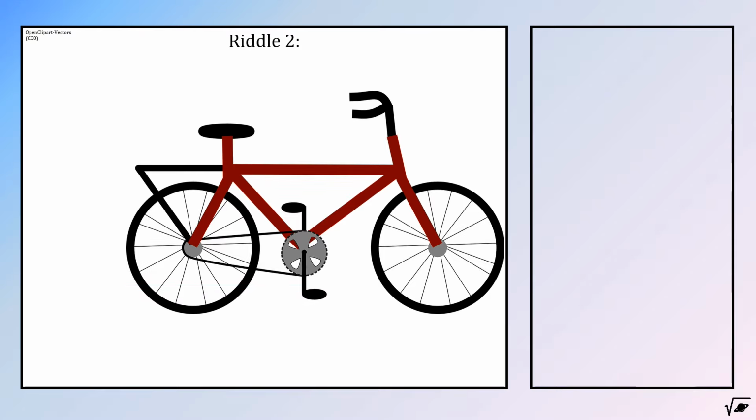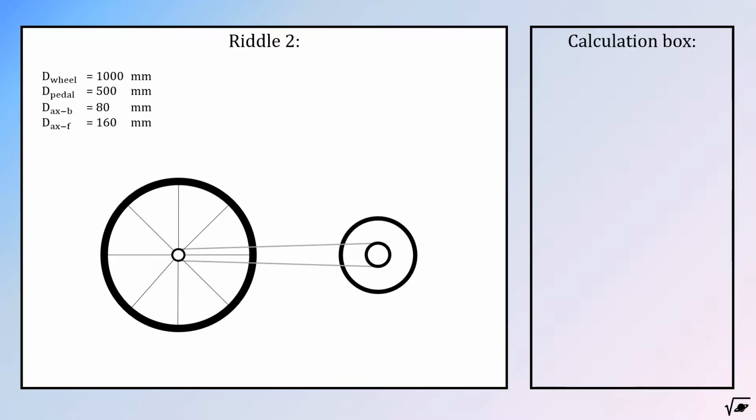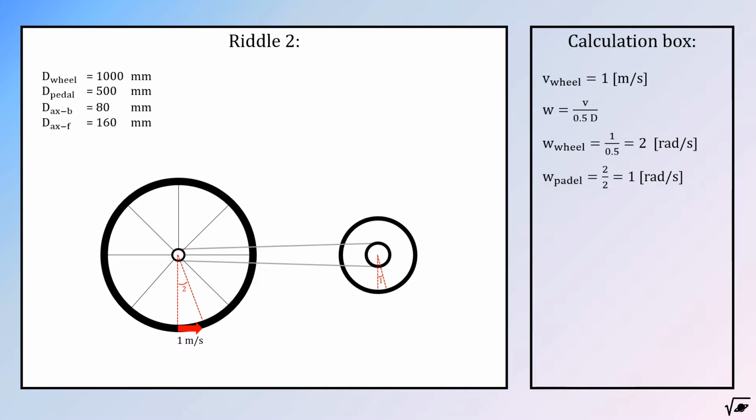To simulate in which way the pedals are moving, we need some data. Let's say that the wheel has a diameter of 1 meter, that the pedals make a circle with a diameter of 50 centimeters, and that the front gear is twice the size of the gear on the back. Assume that the wheel is rolling counterclockwise with a velocity of 1 meter per second. Both the wheel and its gear will have an angular velocity of 2 radians per second. Since the gear in front was twice the size, its angular velocity will be half of 2 radians per second.